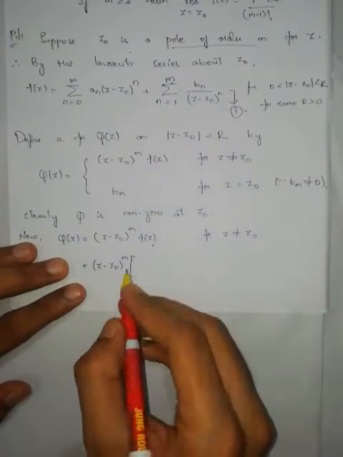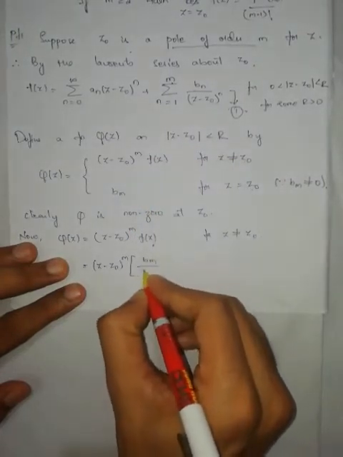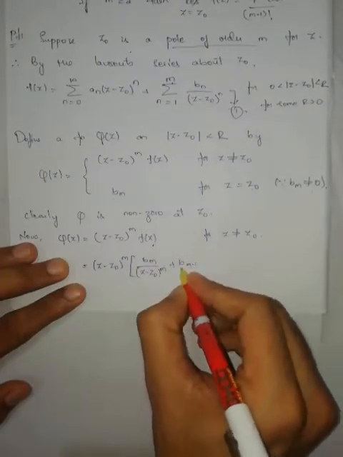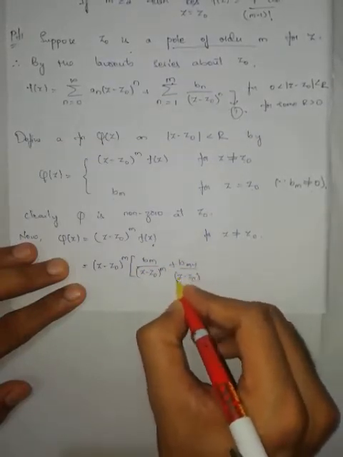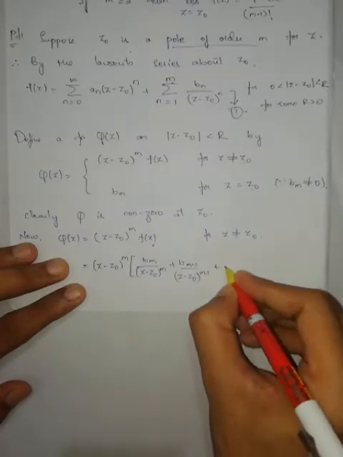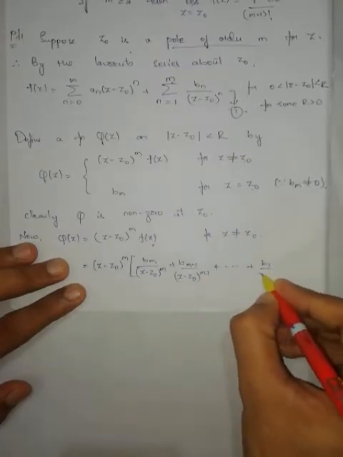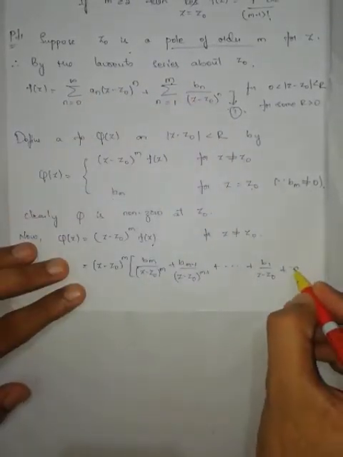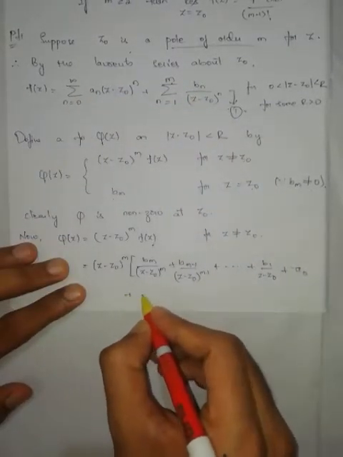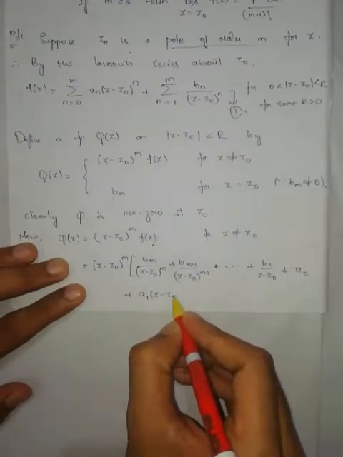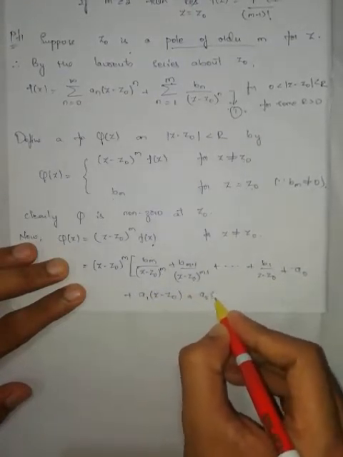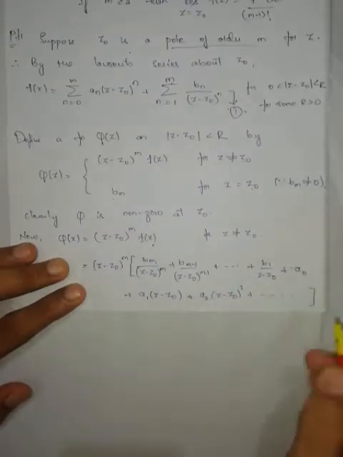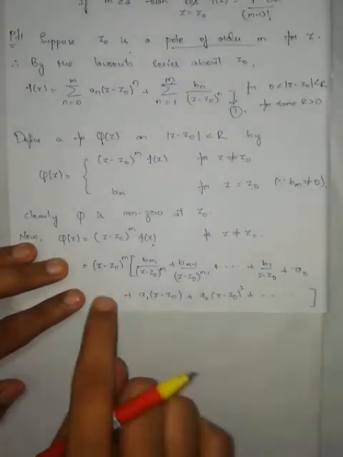First I am writing this: b_m by (z minus z0) to the power of m plus b_{m minus 1} by (z minus z0) to the power of m minus 1 plus so on plus b_1 by (z minus z0). Now these terms: a0 plus a1 into (z minus z0) plus a2 into (z minus z0) whole square plus so on. Now multiply this one inside.